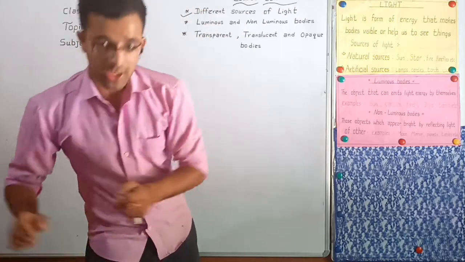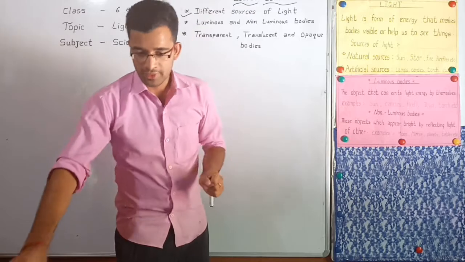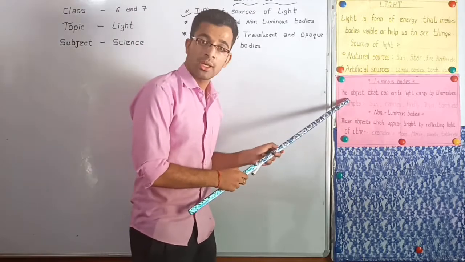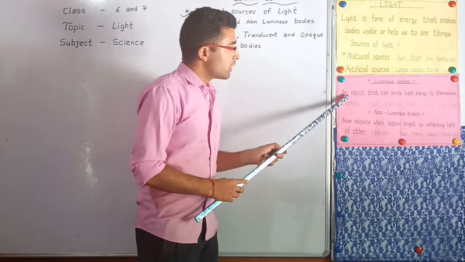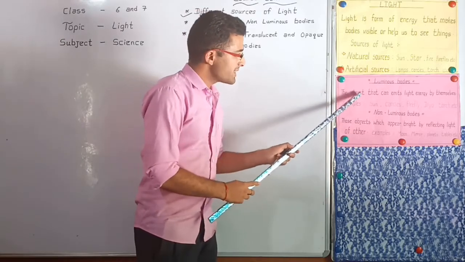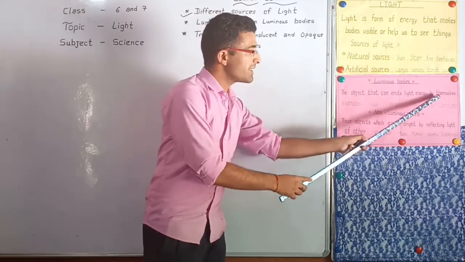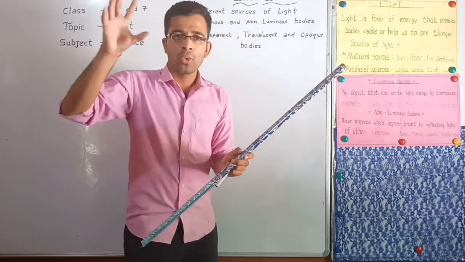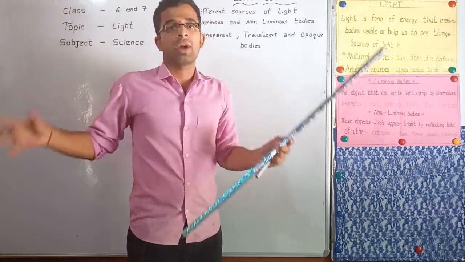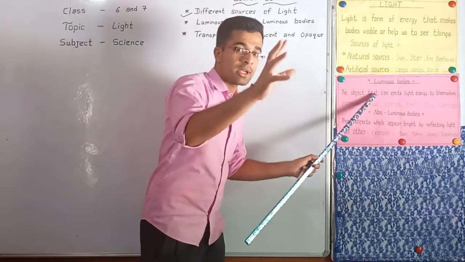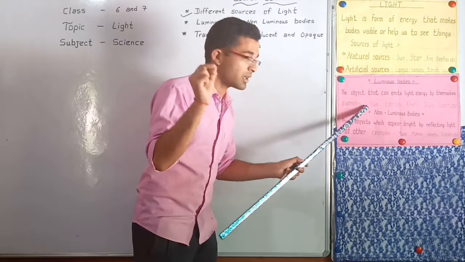Okay, I hope you understood what is a luminous body. But how can we define it? Here you can see on the chart there is a definition of luminous body. Look closely. The objects that can emit, means produce, light energy by themselves, which feel bright and look bright, are called luminous bodies. Here you can see different types of examples. First one is sun.